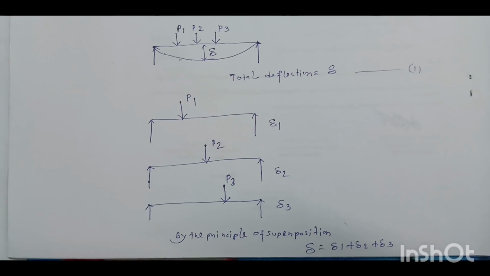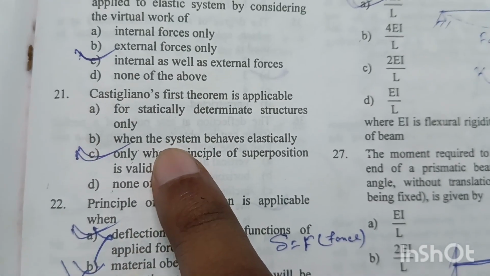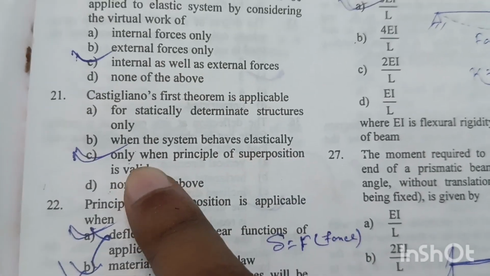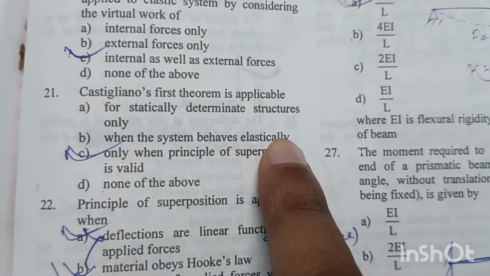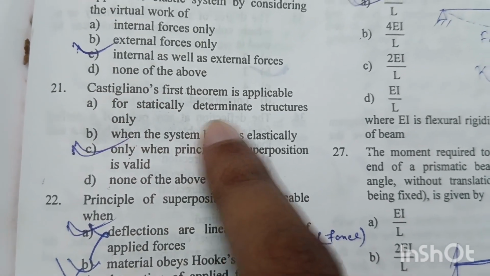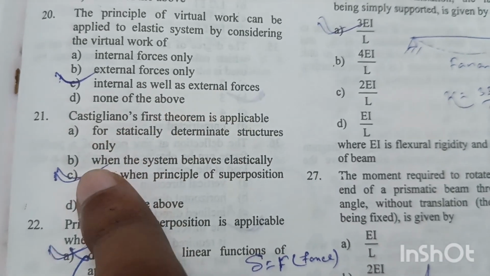del 3. So from the discussions we can say Castigliano's first theorem is applicable when the principle of superposition is valid and when the system behaves elastically. This theorem is also applicable for statically determinate as well as indeterminate structures. So options B and C are both correct.